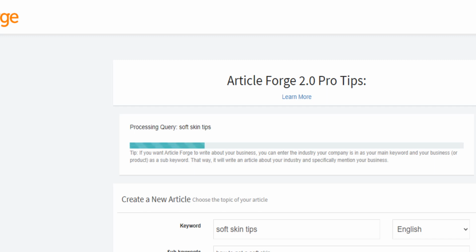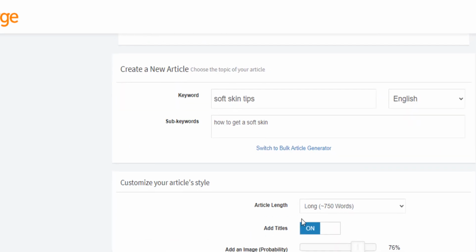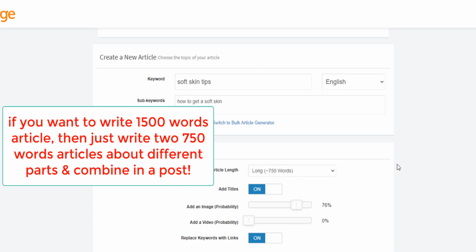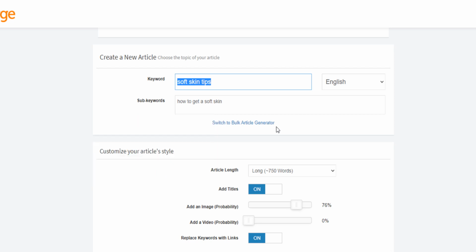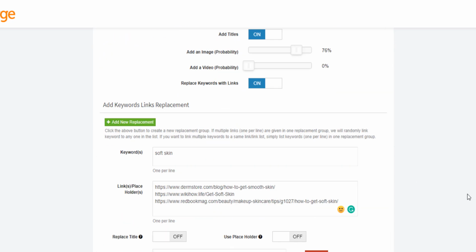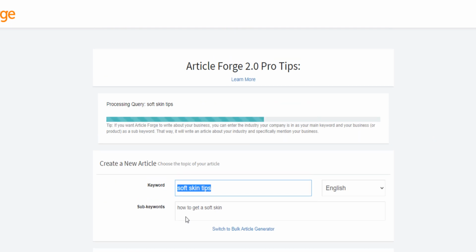And my tip with that is that if you want to write a longer article, more than 750 words, you can, for example, write first about soft skin tips, and then if for the other part of your blog post you want to talk about, for example, a specific medicine, you can just come here again and specify a new keyword, select again the same length, click on create new article, and copy and add that to the previous blog post that you wrote. That will make it a longer blog post, which has higher chances of ranking on Google.